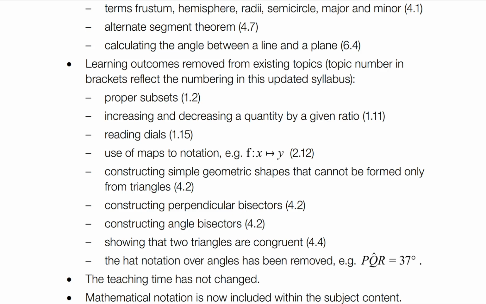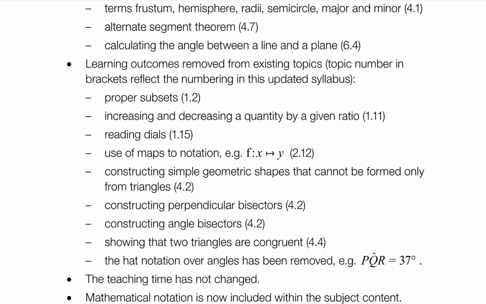Increasing and decreasing a quantity by a given ratio. This is still tested. I think I still have kept doing this. I do not know, but you guys should know how to do this. I do not know if this even means it's removed from the syllabus, but I think these will still be tested.